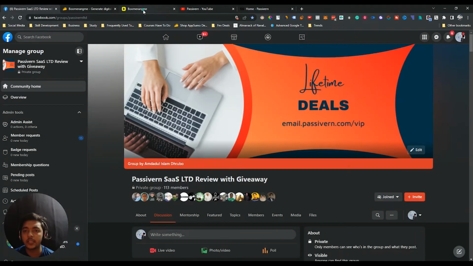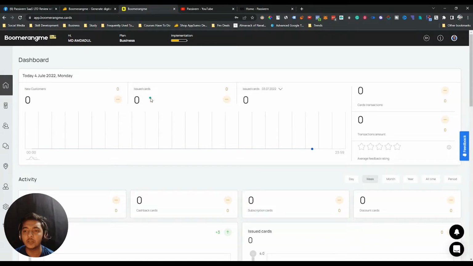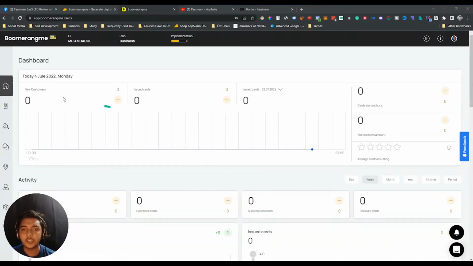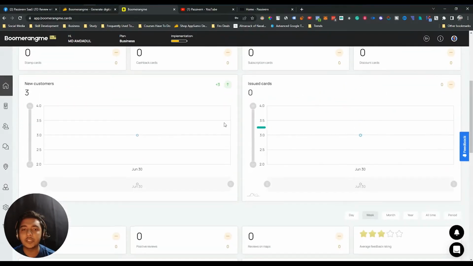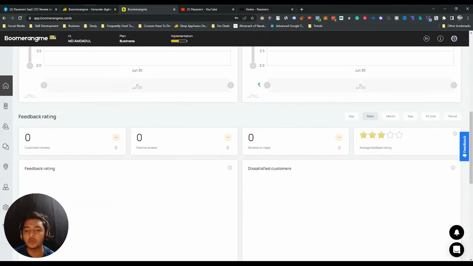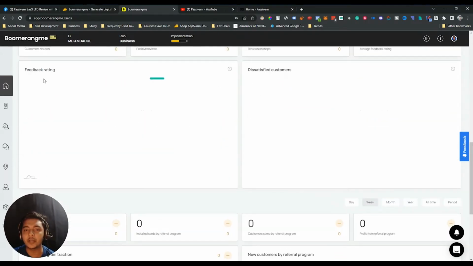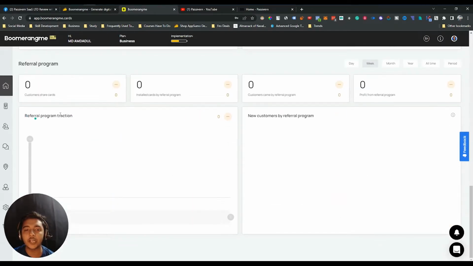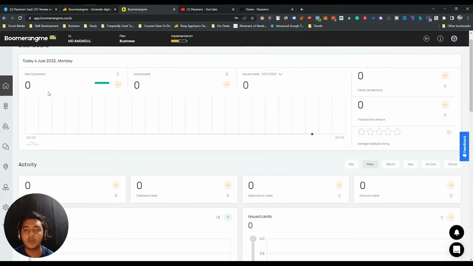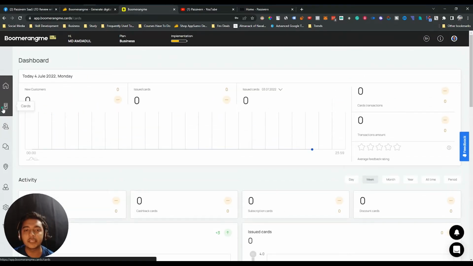Now this is the dashboard of Boomerangme that you will get whenever you log in or sign up on this software. Here you can see the summary of your dashboard. You can see the number of new customers and issued cards in a specific date, how many new customers you have gotten, how many people have issued your card, and you can see your feedback rating and dissatisfied customers data. You can also track your referral program from here. But the main feature of this tool is these cards.